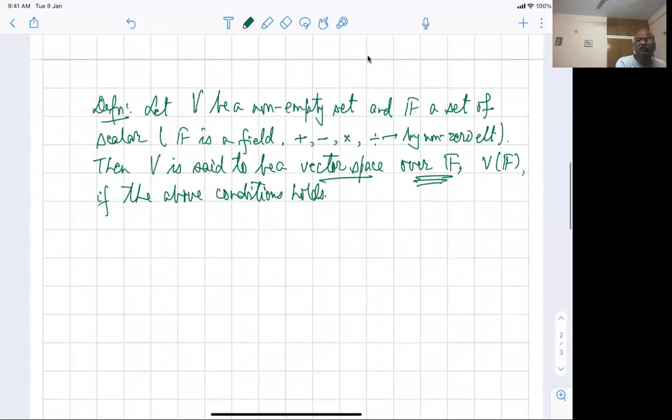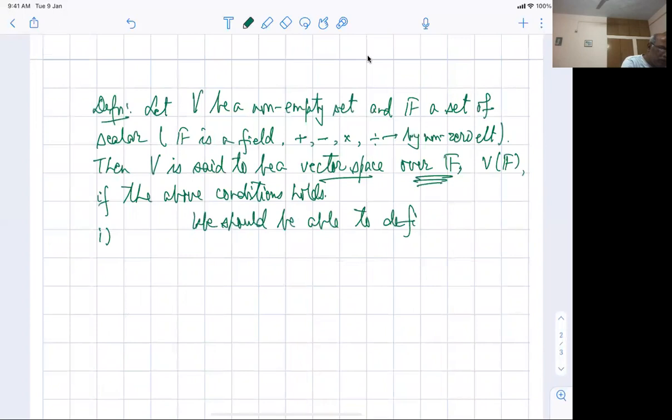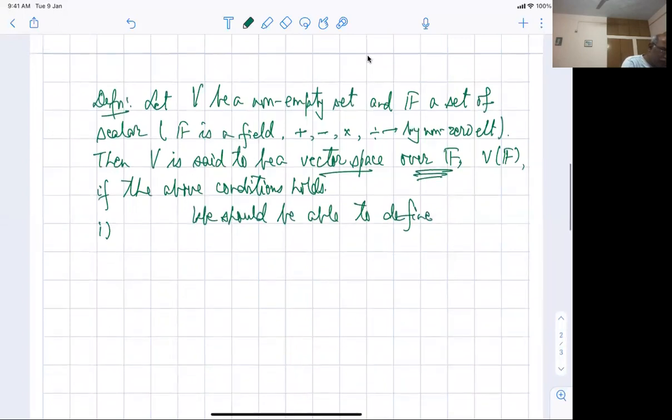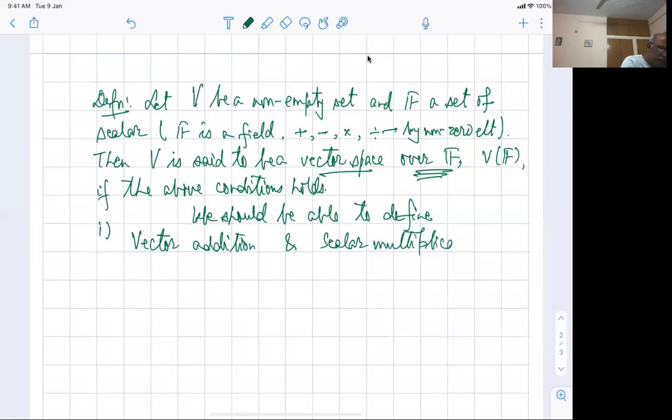So for the conditions to hold, what I need is that we should be able to define vector addition and scalar multiplication. This is the thing that we should be able to do.